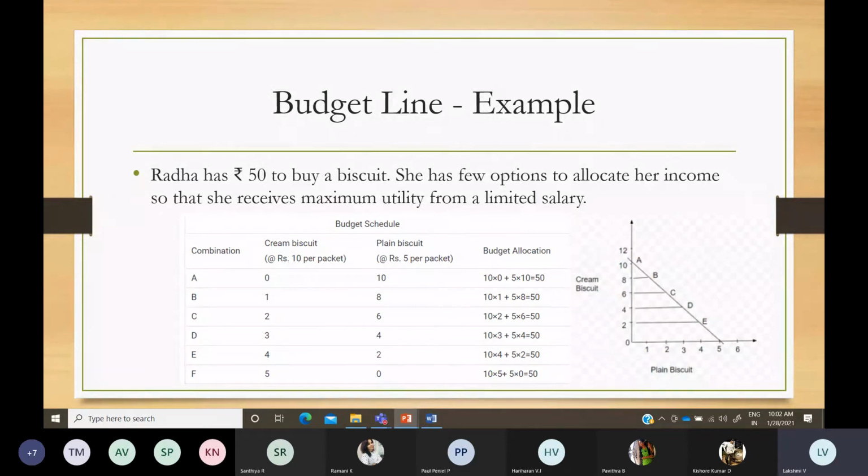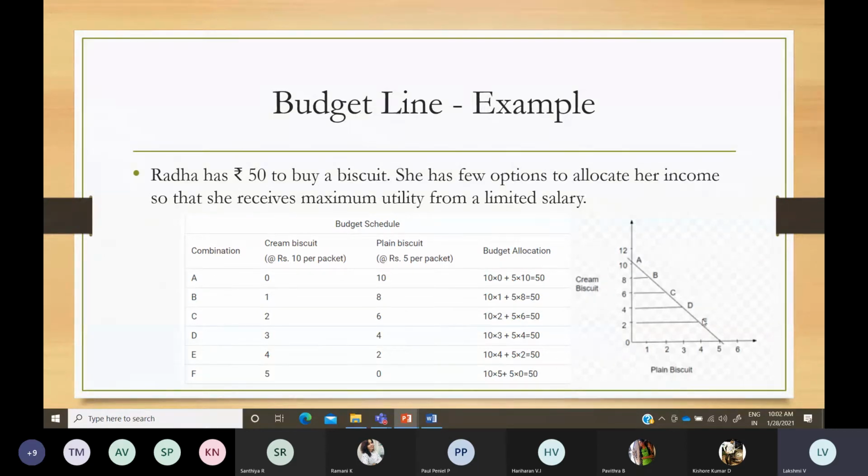You should not go beyond your income level. Your purchasing power is restricted to 200 only. Either you can spend on both the goods, or on a single product also, but your budget constraint is restricted to 200 only.